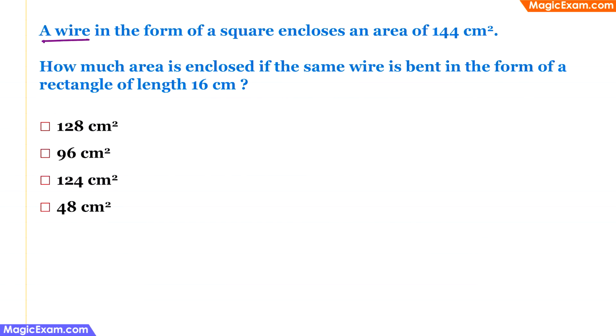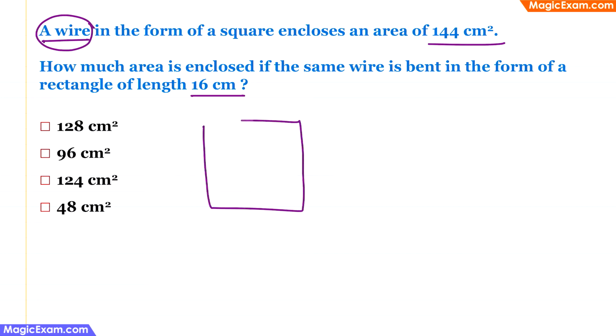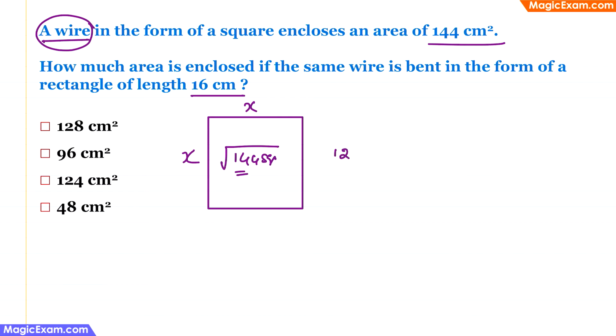A wire in the form of a square encloses an area of 144 square centimeter. How much area is enclosed if the same wire is bent in the form of a rectangle of length 16 centimeters? So first we have to find out what is the length of this wire. So now we know that this wire has been bent in the form of a square, and this square is actually 144 square centimeters, which means that the sides will essentially be the square root of 144. So the square root of 144 is 12. Therefore, each side is 12 centimeter.